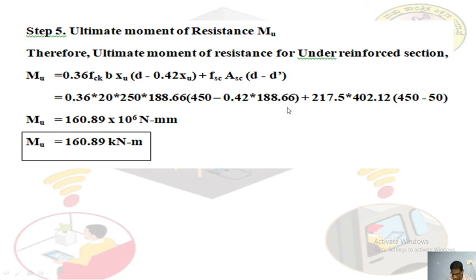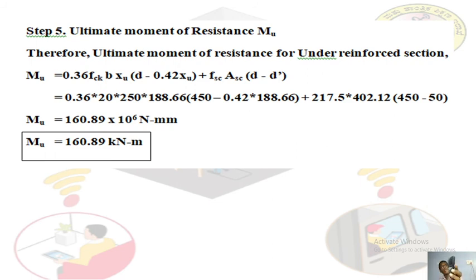You can press equal to here. Press equal to. Now plus 217.5 into 402.12 into 450 minus 50, that is 400, into 400 is equal to. Now you get the answer on the calculator. Let's see. You got a very big answer over here, 160,891,037.7.